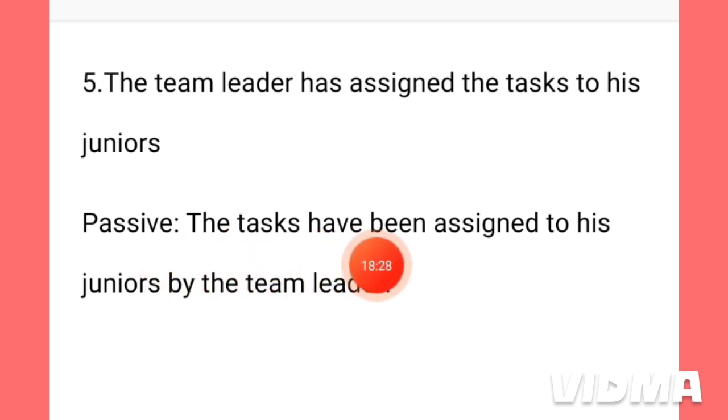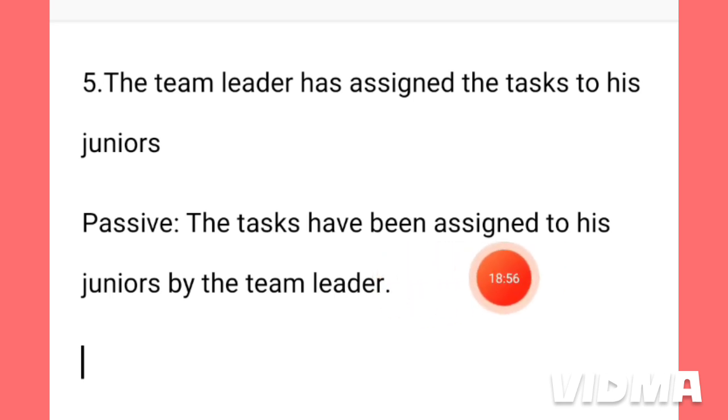That is why we have used have here. We cannot use has here. The team leader was the singular subject, and that is why has was used there. But this is plural, the tasks, the object. So we have used have here. Then been, because in the present perfect tense, in any perfect tense, we have to use the word been. So we have used been here.